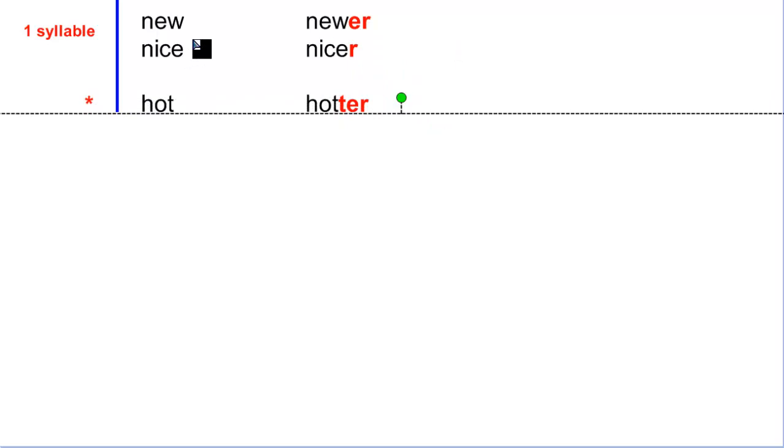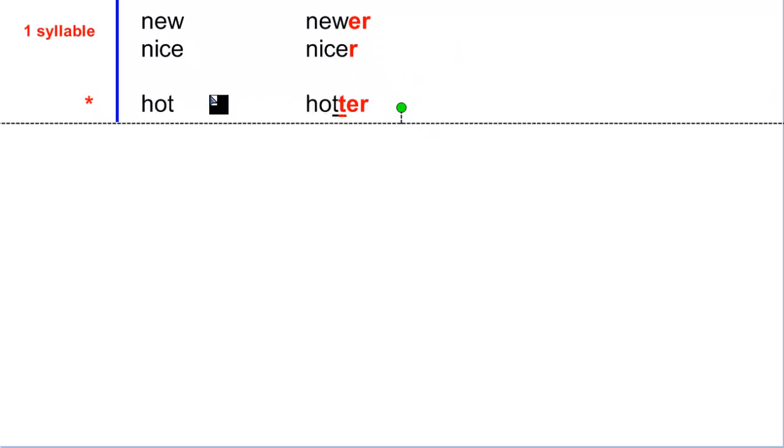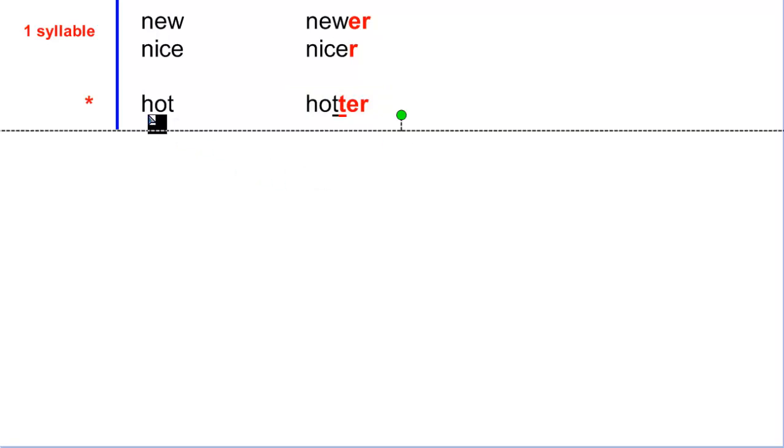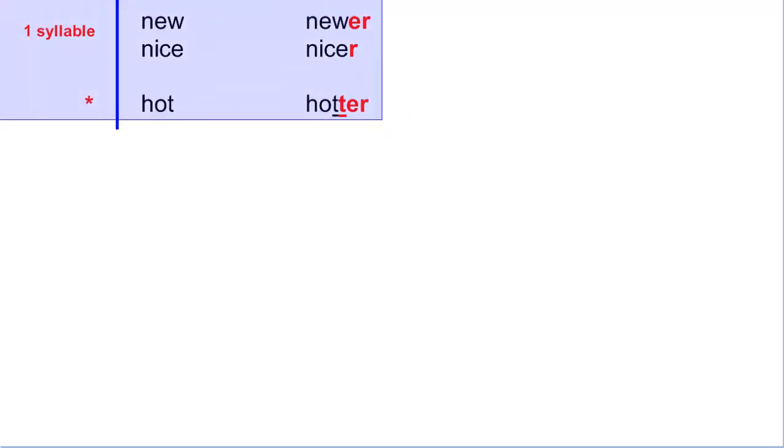There is one more case for one syllable, and this is a very important special case. When your adjective is one syllable and it finishes in consonant, vowel, consonant, in that specific case you have to duplicate the final consonant and then add ER. For example, hot, hotter. Okay, remember that. That's a special rule. And that's it with one syllable.